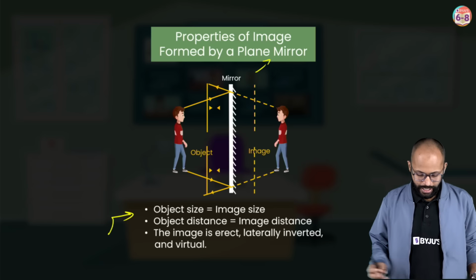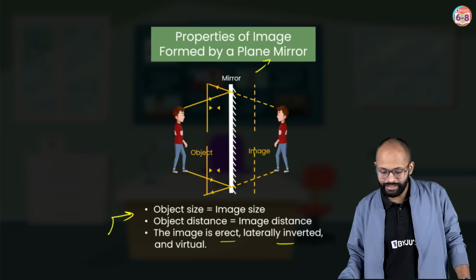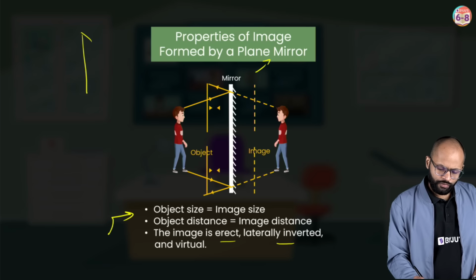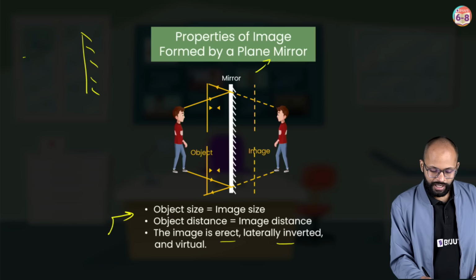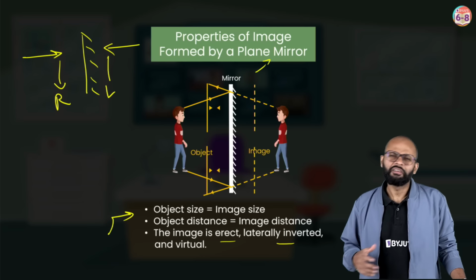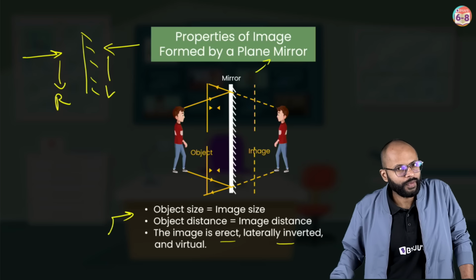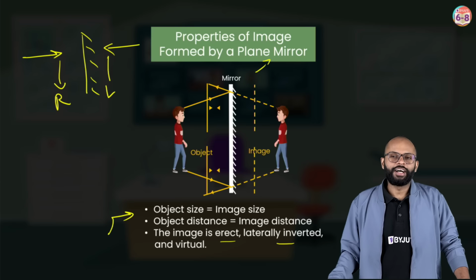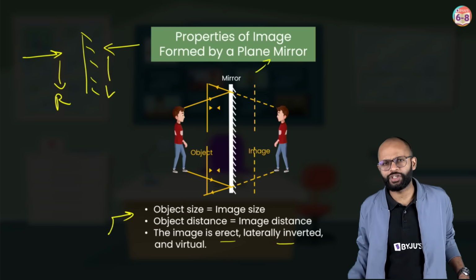We all understood that. So it is virtual, erect, and laterally inverted. What is the meaning of lateral inversion? We always tell you, it's a way of saying right becomes left and left becomes right. If this is the arrow, this is on the right, so it becomes here at the left. So this is a way of saying lateral inversion. Fine, the image is laterally inverted. Clear? Okay. After this comes the story of grade 8th. Till here it was just a flashback.